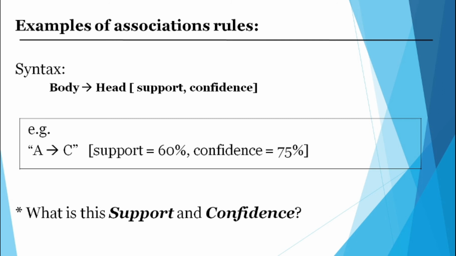I repeat the thing, support means as an overall, out of 100 customers, apples and oranges are purchased by 60%. That is called support. But confidence is out of 100 people purchasing apple alone, not the entering customers. How many people are purchasing apple? 100. From that 100, definitely 75% will purchase orange.